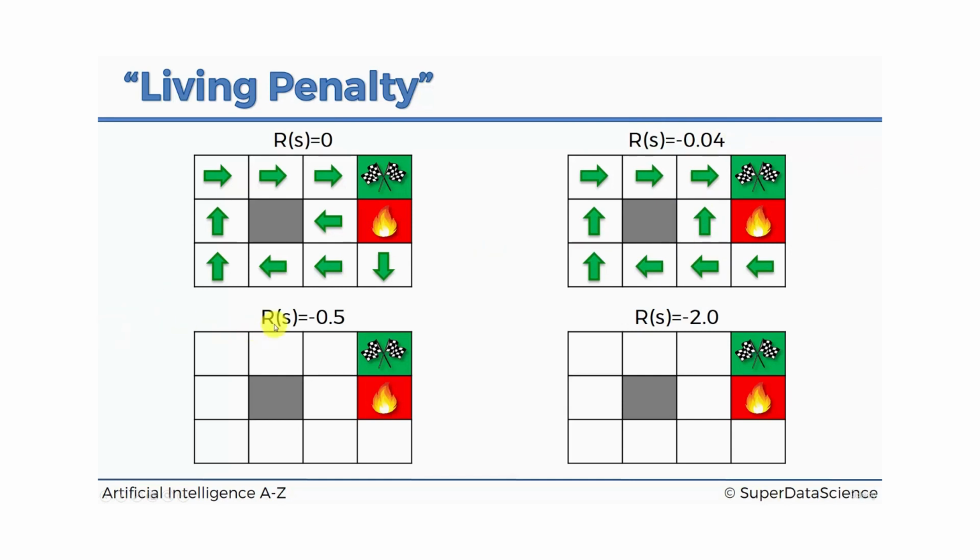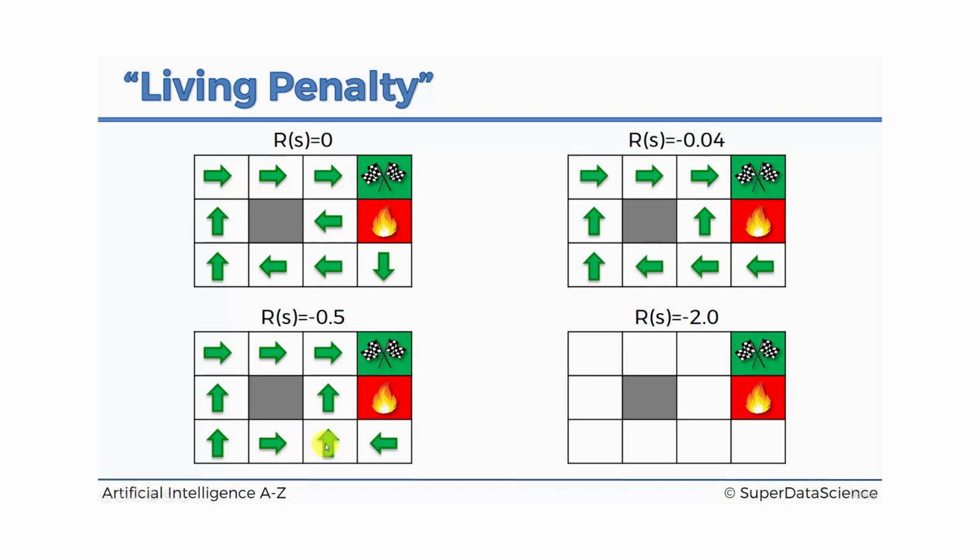In the next environment, now we're increasing the living penalty to an even greater number, -0.5, and let's see what changes here. Compared to the previous environment, the only thing that changed is that this arrow is pointing to the right. What that means is that now it's no longer a good option for the agent. Actually, also this arrow was pointing to the left, and now it's pointing upwards.